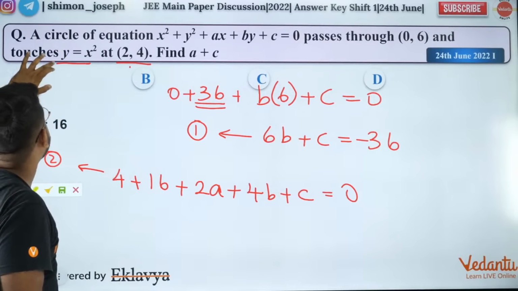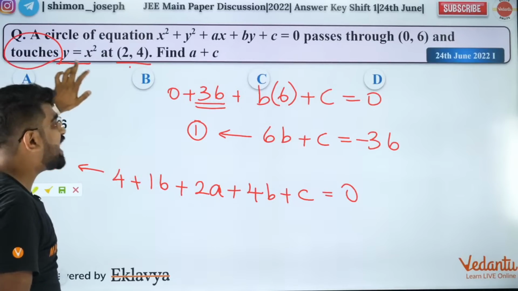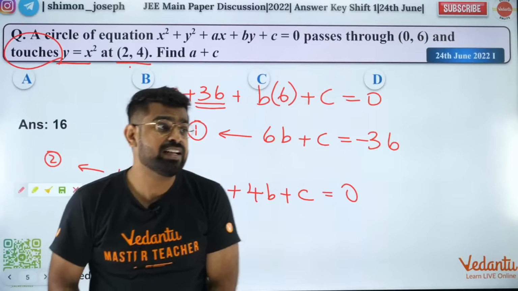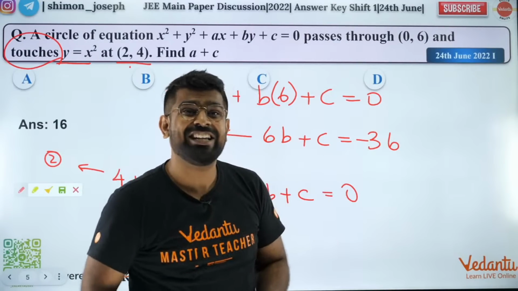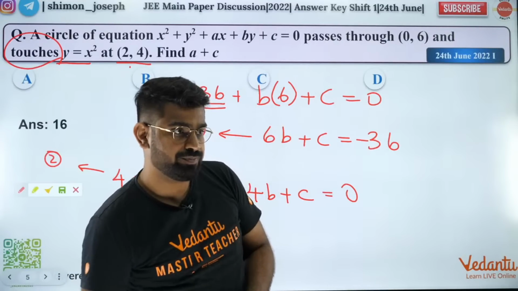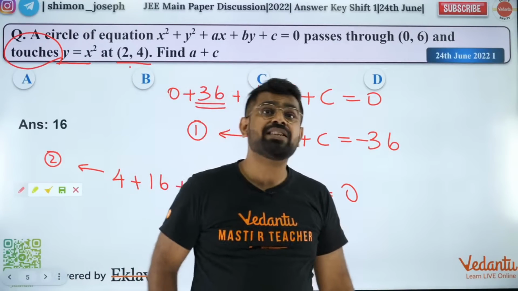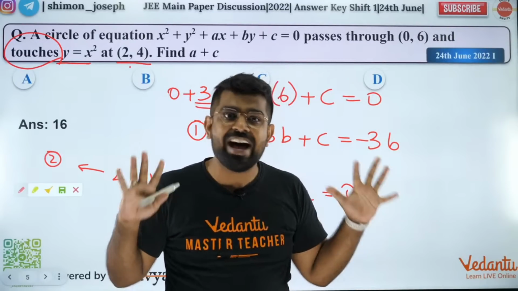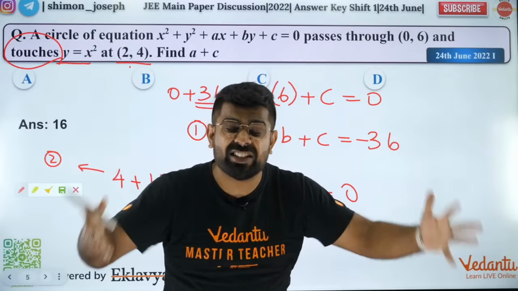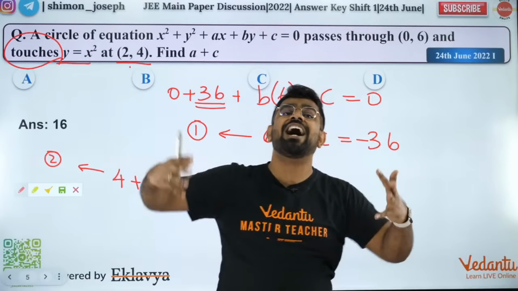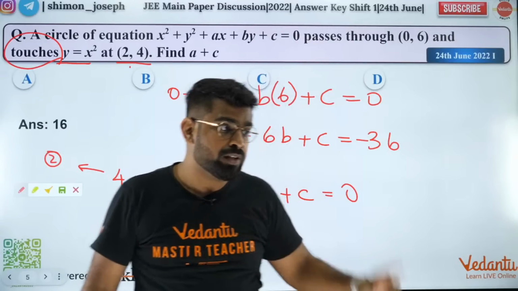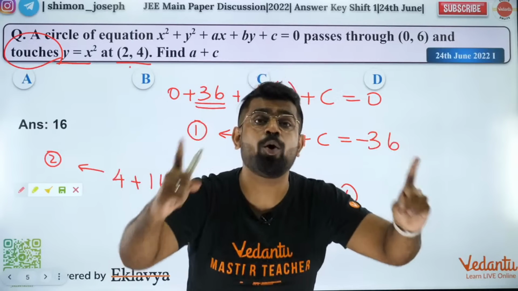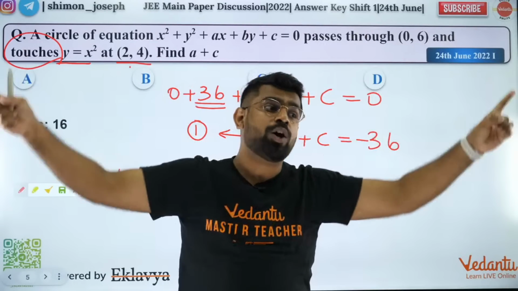So guys, it touches the parabola. Touches means at the point of contact, their slopes will be equal for the tangent. At the point of contact, they'll have the same slope. That is what you mean by touching, right? Because when they touch, they're going to have the same tangent over there. Exactly. Slope at that point will be equal for both the curves.